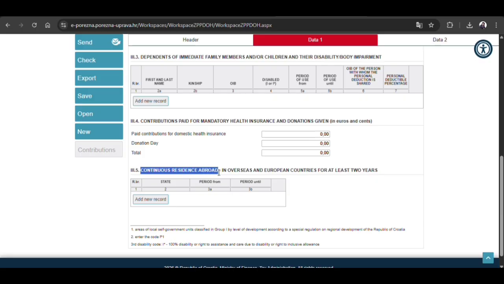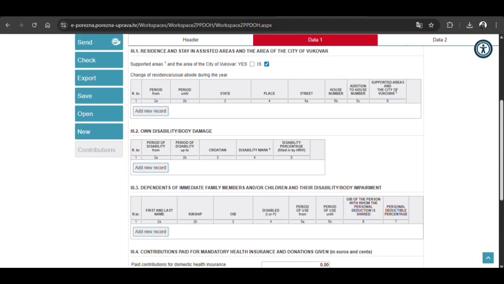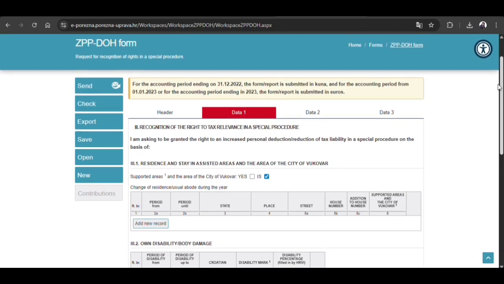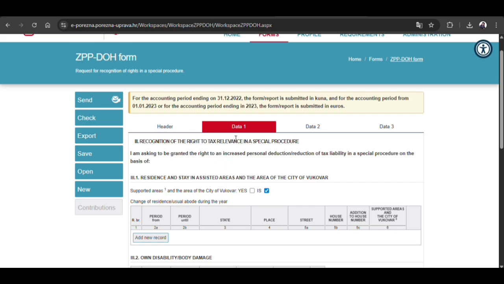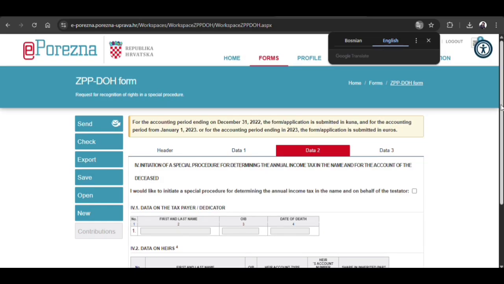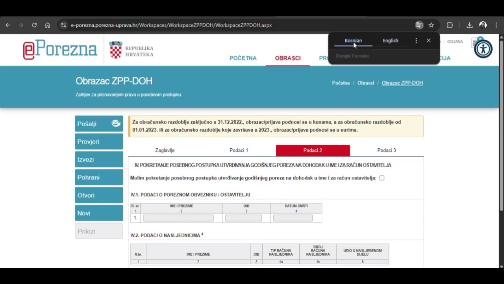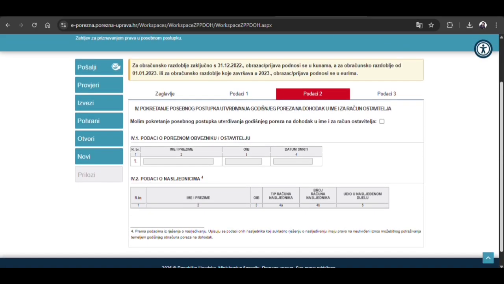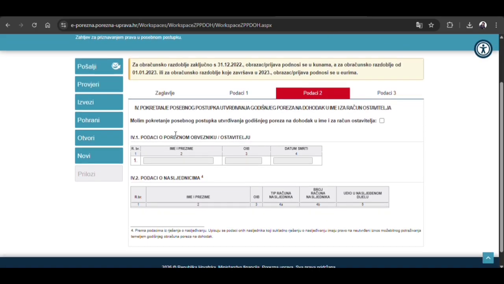I am not paying anything, I just pay basic health insurance. I do not pay the additional health insurance, I just leave it. That's it. So I don't change anything in data 1, that means the second page. So I am going to go to the third page. Then I translate into English. Let's see. I don't change anything in page 2. This is page 3.